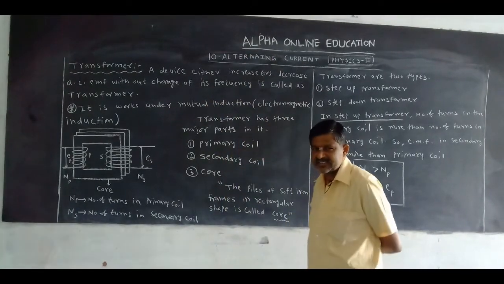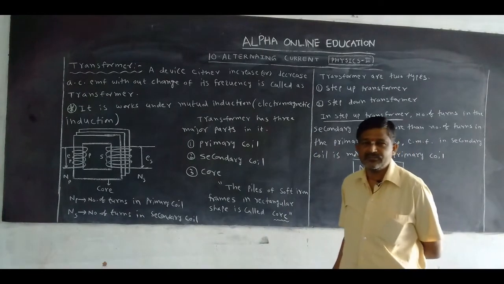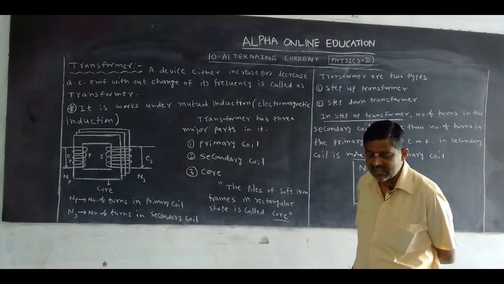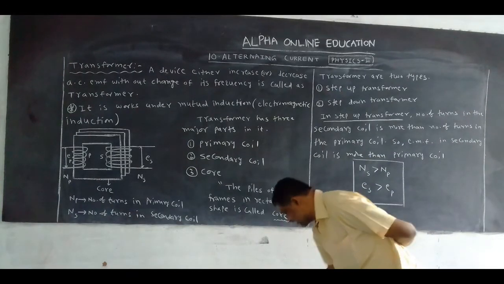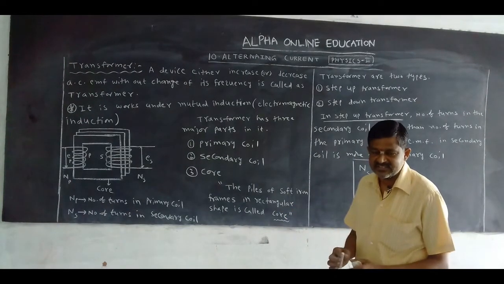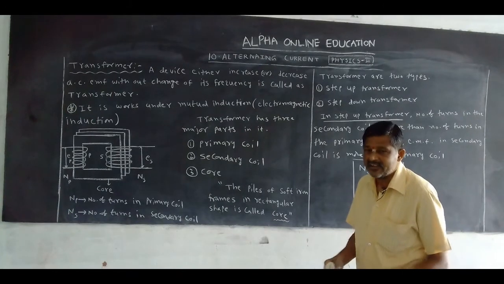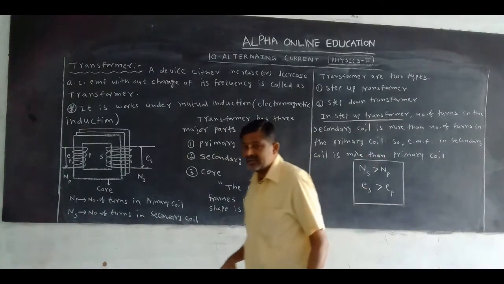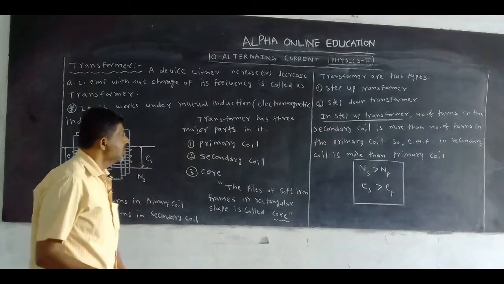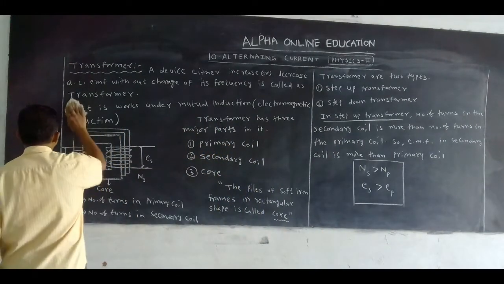How can we increase AC EMF? The number of turns in the secondary coil is more than the number of turns in the primary coil. As a result, the EMF is increased in the secondary coil. This transformer is known as a step up transformer. Okay, now what is the second transformer?